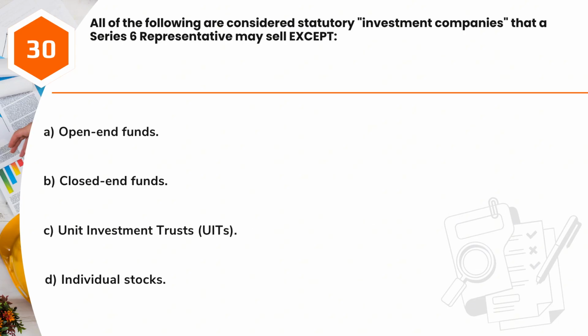Question 30. All of the following are considered statutory investment companies that a Series 6 representative may sell except A. Open-end funds. B. Closed-end funds. C. Unit investment trusts, UITs. D. Individual stocks.